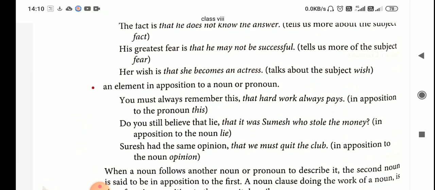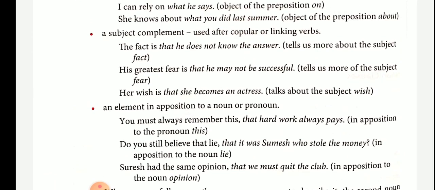His greatest fear is that he may not be successful. Here it tells us more of the subject. The subject is fear, and it says something more. What is the fear? That he may not be successful. Her wish is that she becomes an actress. Here the noun clause talks about the subject, wish. What was her wish? That she becomes an actress.